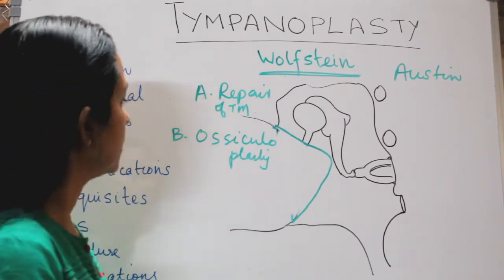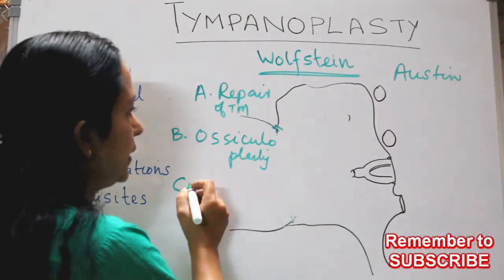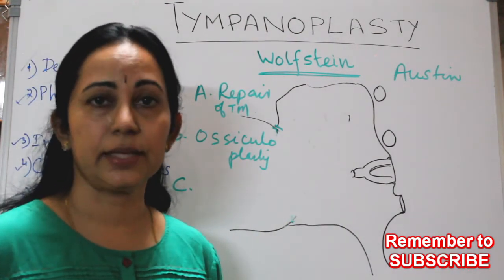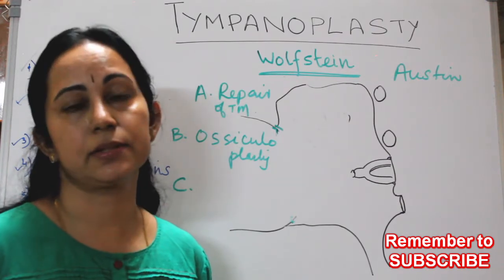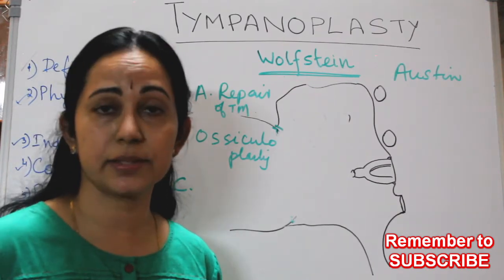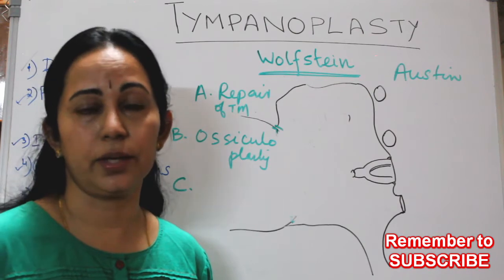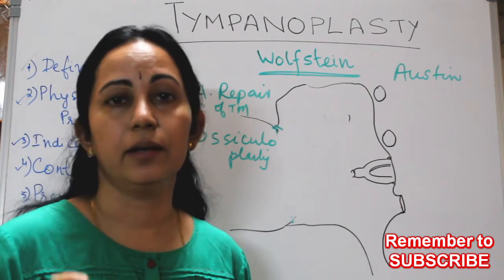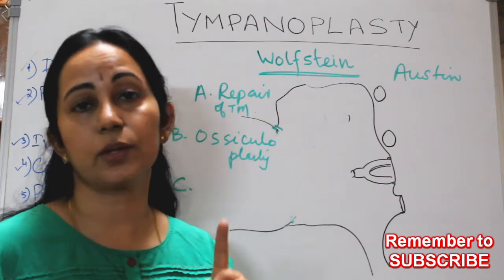Okay. So then type C. In type C there is only one ossicle, that is stapes, with a normal stapes superstructure and a mobile footplate. Okay. So in birds there is only one ossicle, and that is a columella.